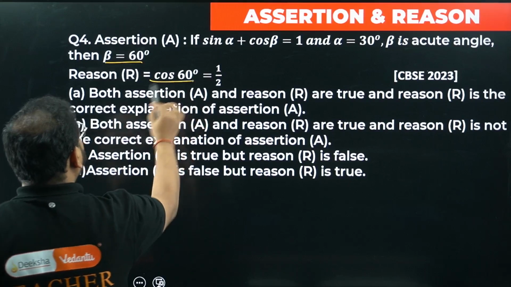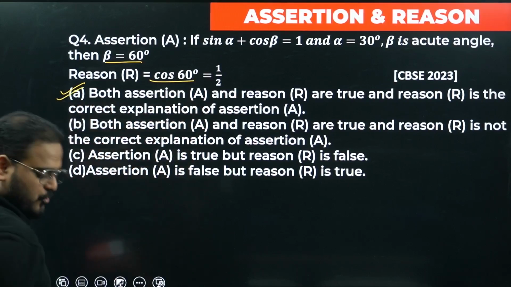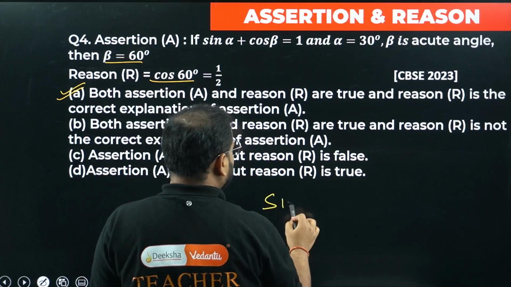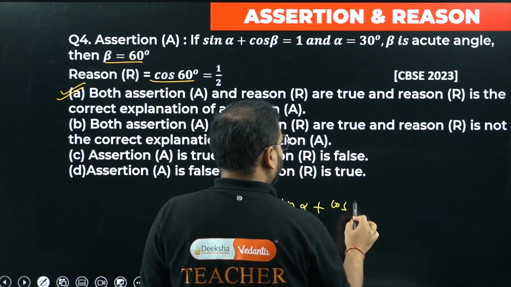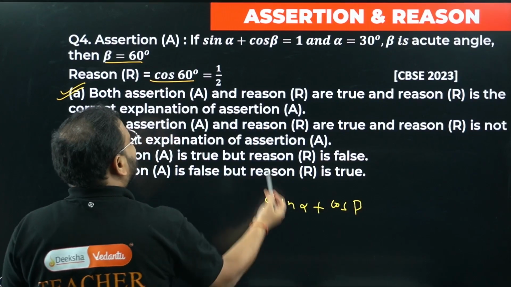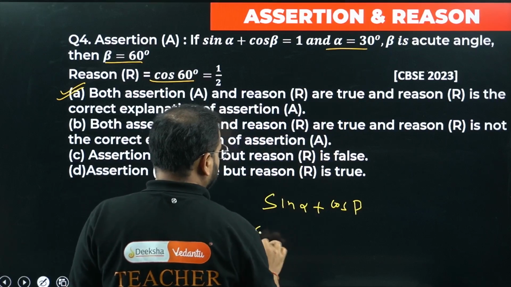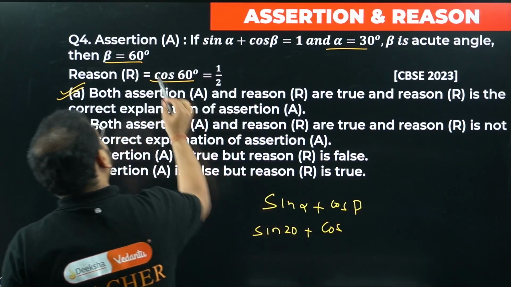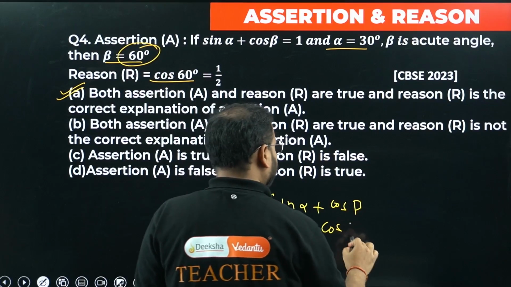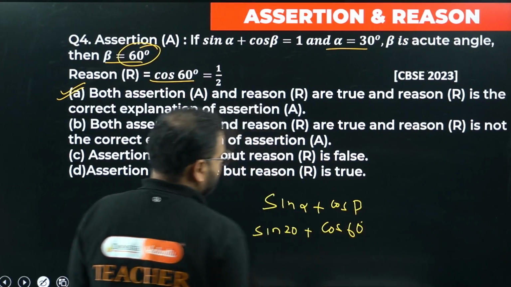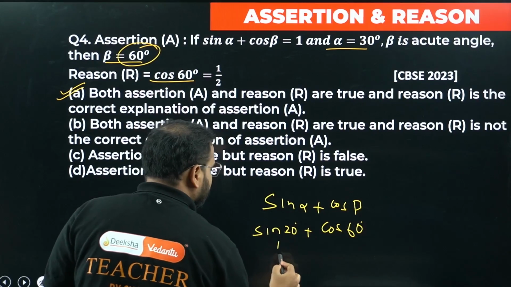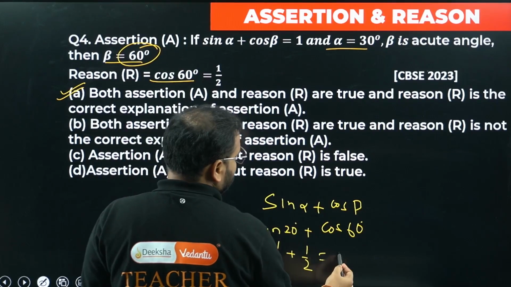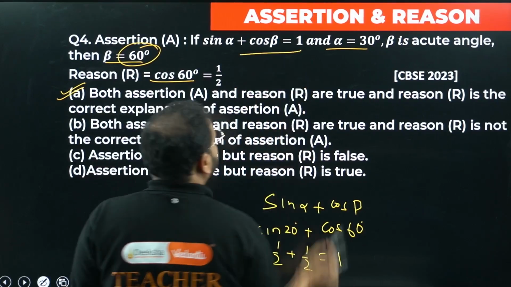Yeah, they've got it given here. So this is option A also. Please check what they've given here. They've given sine alpha plus cos beta, right? Sine alpha is what, sir? 30. So sine 30 plus cos. What is the cos beta, sir? 60. So cos 60. Sine 30 is 1 by 2. Cos 60 is again 1 by 2. They're giving the answer as 1, which is correct, no?